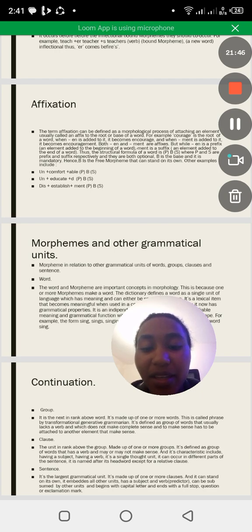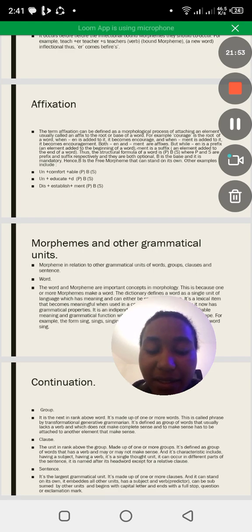The next one is the clause, the unit in rank above the group. It is made up of one or more groups. It is defined as a group of words that has a verb and may or may not make sense. Its characteristics include having a subject. So a clause has a subject and it has a verb. It is a single thought unit. It can occur in different parts of the sentence and it is named after its head word, except for a relative clause.